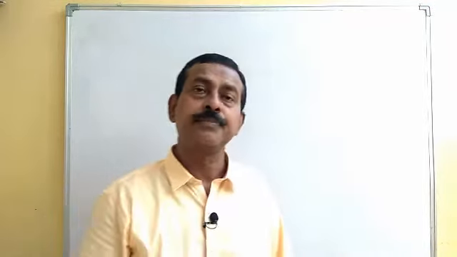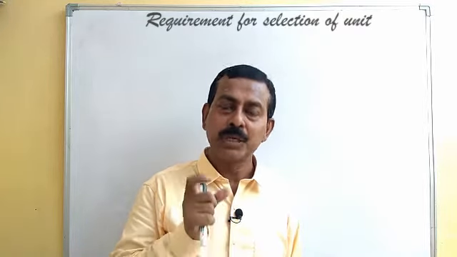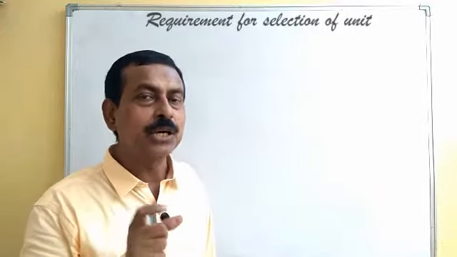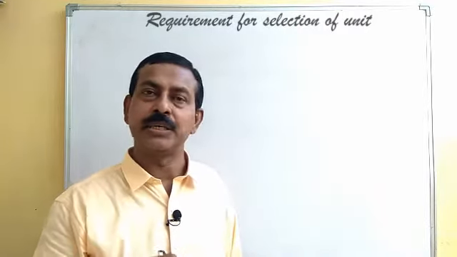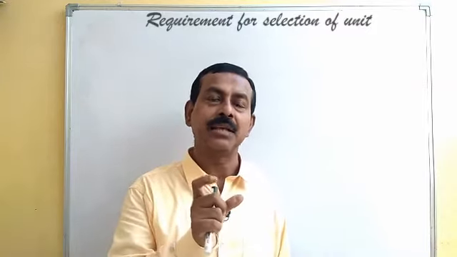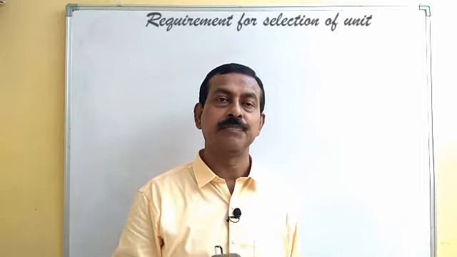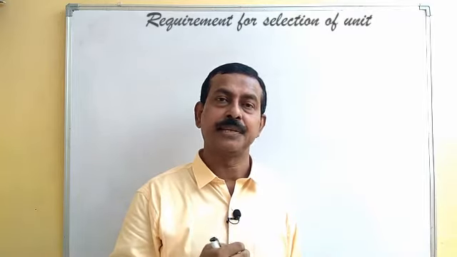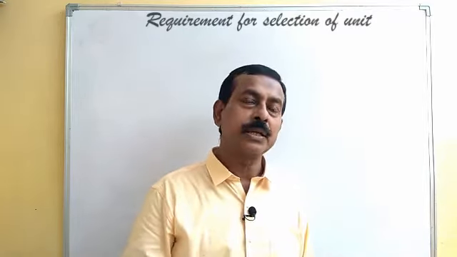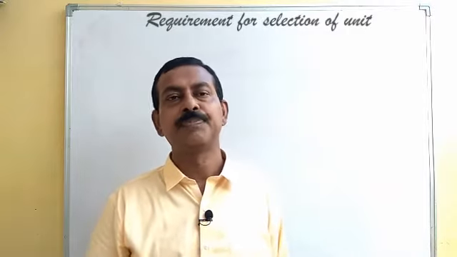Let's now take how we select the standard of measurement. What is a unit? A unit is the standard of measurement of a physical quantity. So how do we select anything as the unit or a standard of measurement of the given physical quantity? What are the requirements for that? To discuss the requirements for selection of a standard of measurement, let's think in this way.